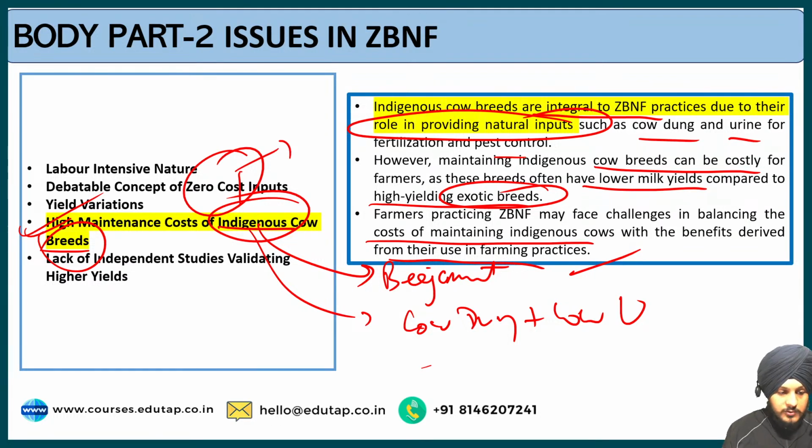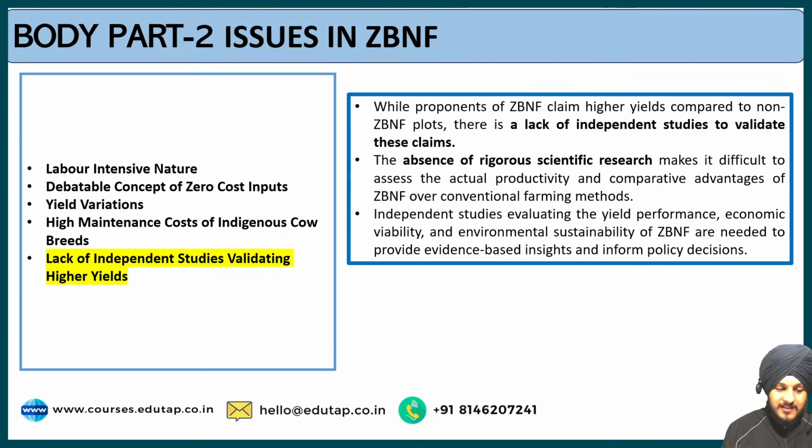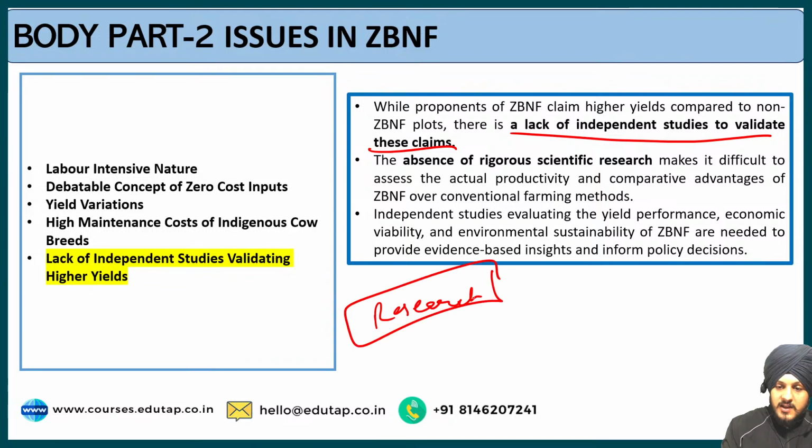So let us move on to the next issue, which is the lack of independent studies validating the higher yields. While proponents of zero budget natural farming claim higher yields compared to non-ZBNF plots, there is a lack of independent studies to validate these claims. The point is that there is a lack of research with respect to this technique. There is an absence of scientific evidence to prove that zero budget natural farming evidently leads to higher yield.